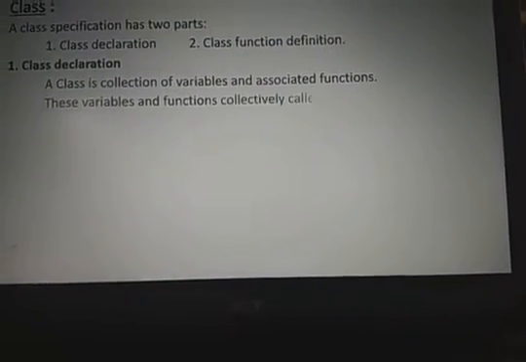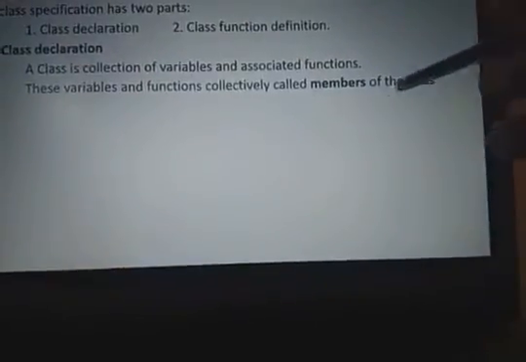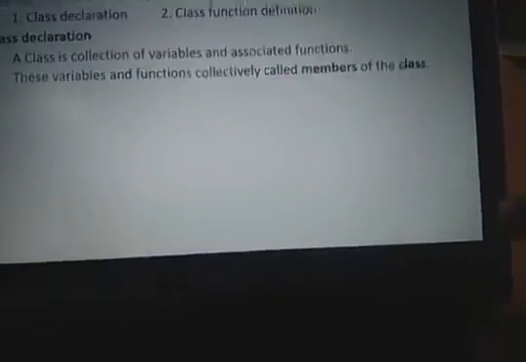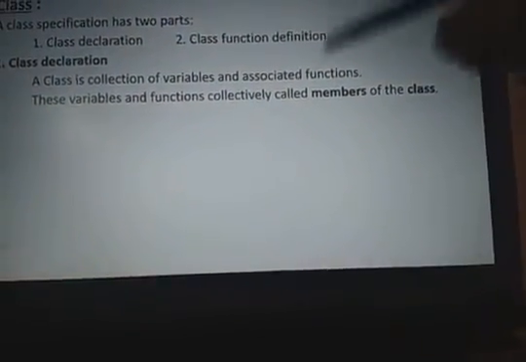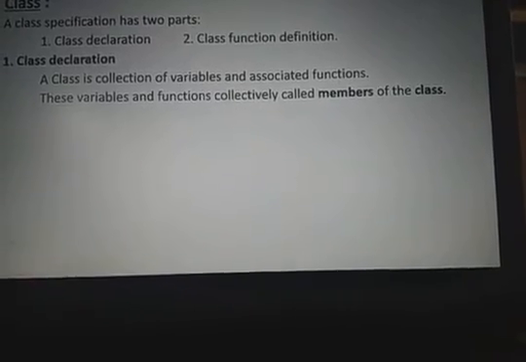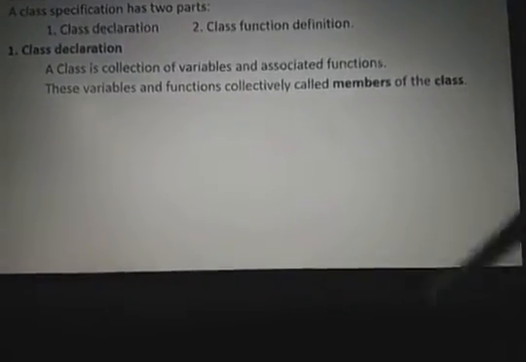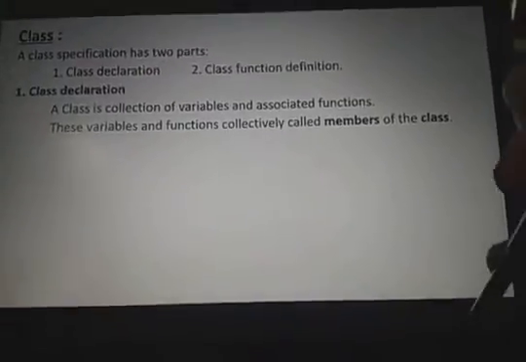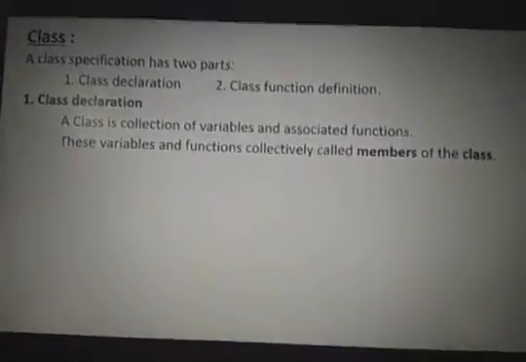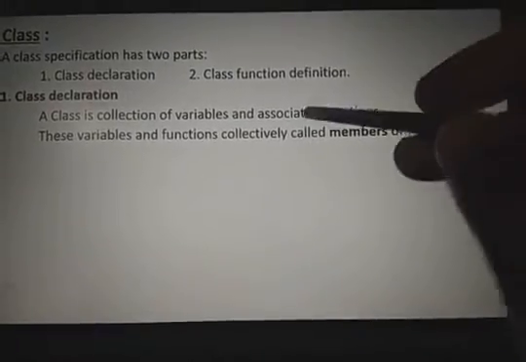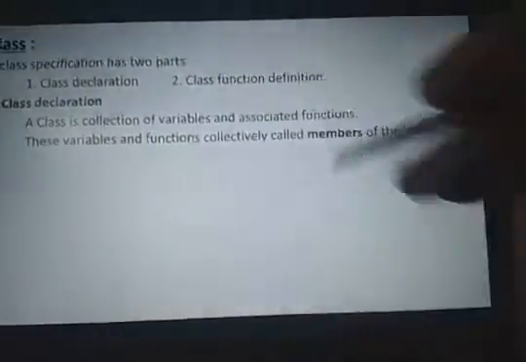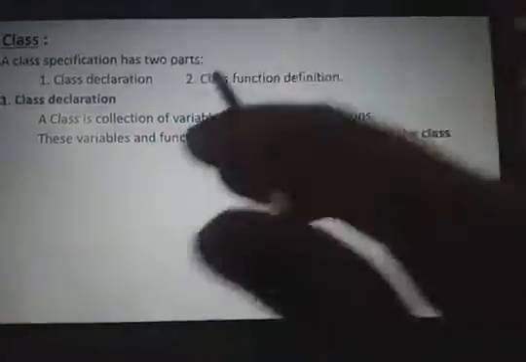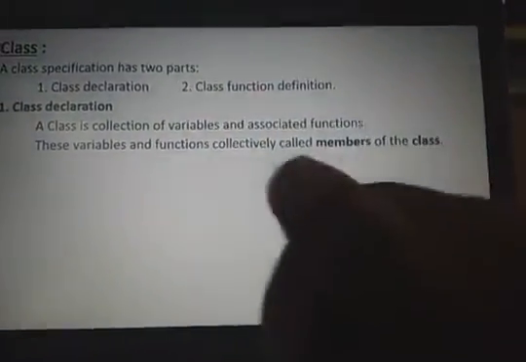These variables and functions are collectively called the members of the class. I am a member of your class, you are also a member of the class, we are the members. In our family also, the children are called variables and your parents are called functions, because they give guidelines to you. They give some functionality to you. They say what to do and what not to do. So all the parents are called functions, and all the children are called variables. All grouped together are called members of the family. In the same way, all the variables and functions which belong to the class are called members of the class.